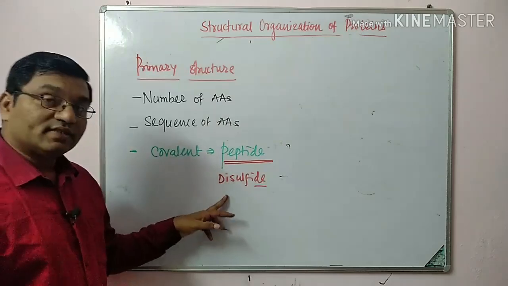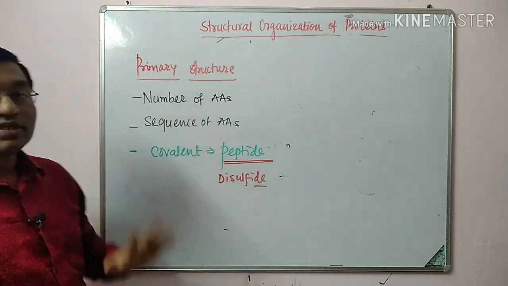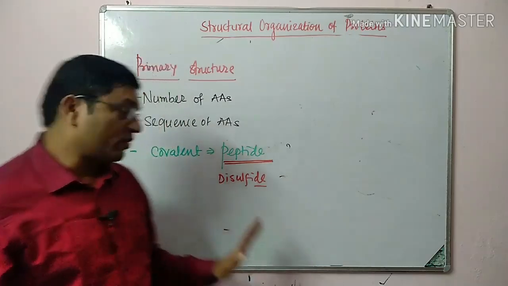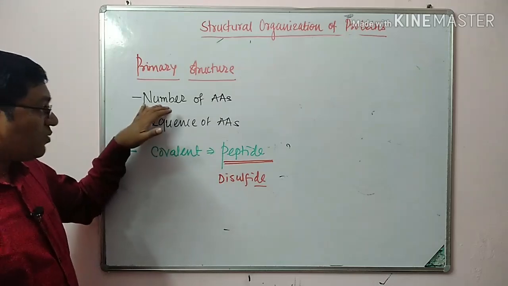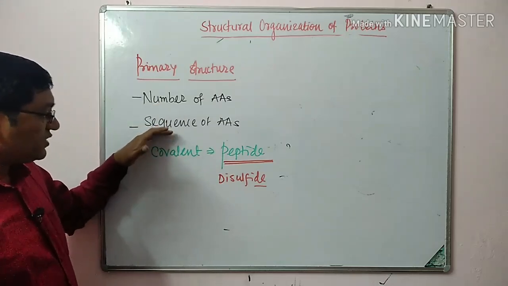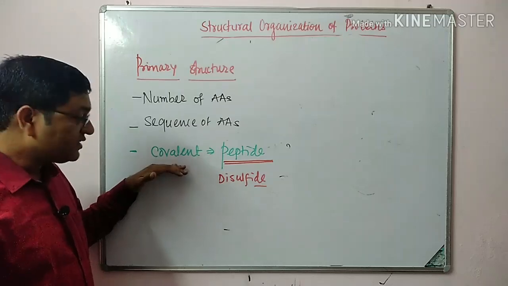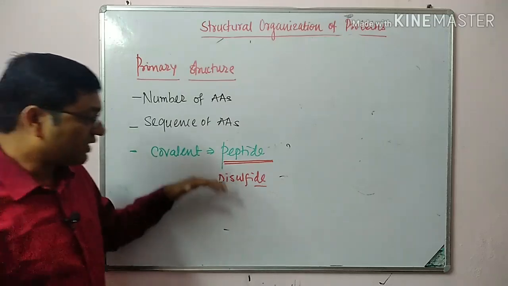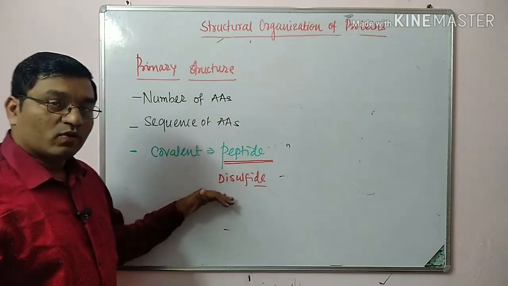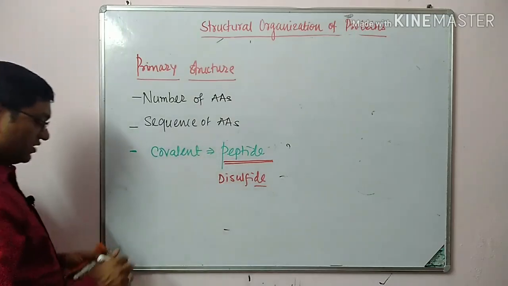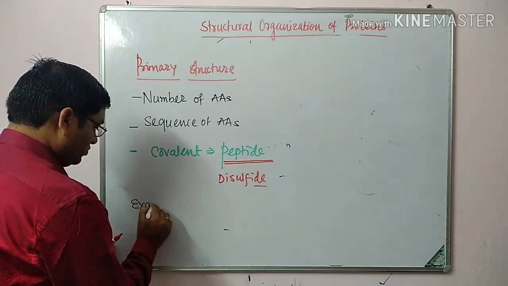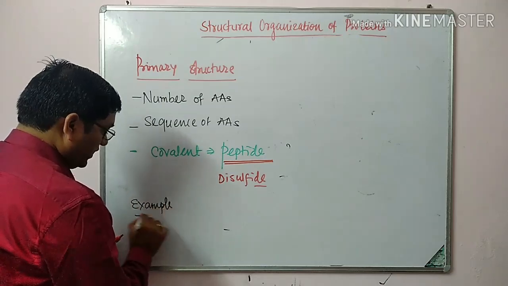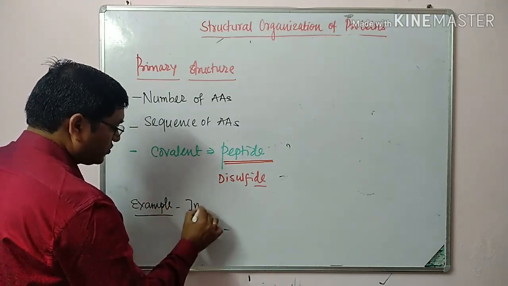So these two bonds are included in the primary structure of protein or polypeptide chain. Got it? Number of amino acids, sequence of amino acids, mainly stabilized by the covalent linkages, that is peptide and disulfide. Example of primary structure is insulin.